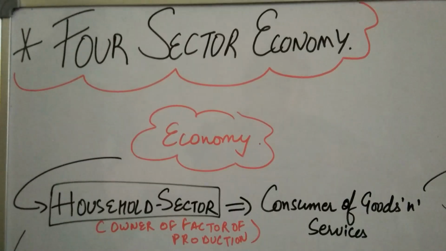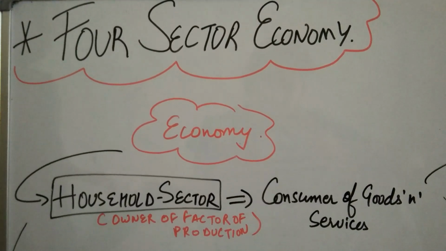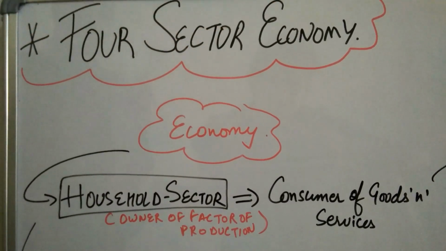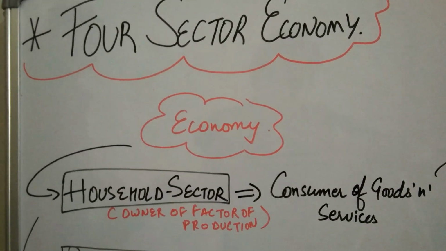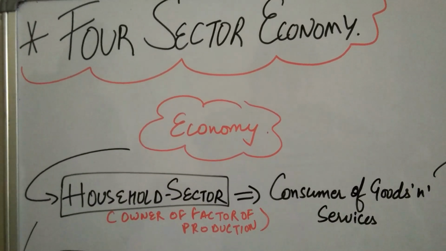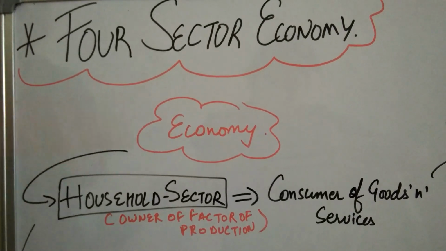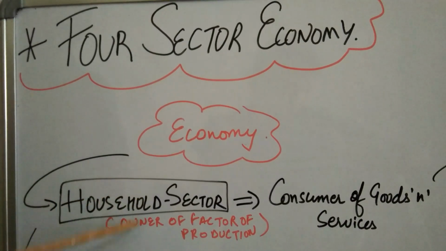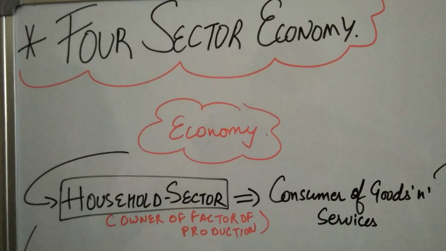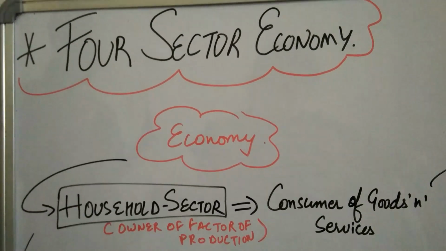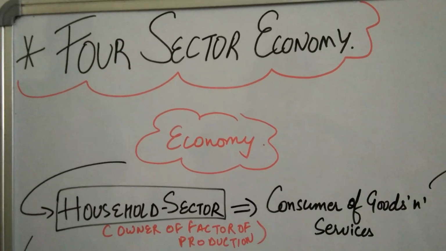Now from the macro point of view, the economy is divided into a four sector economy. So we divide our economy into four major sectors. The number 1 sector here is the household sector, which is also known as the sector of the owners of the factors of production, because here each and every household unit is counted.